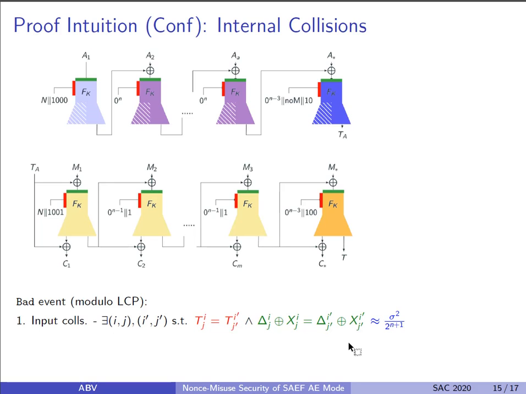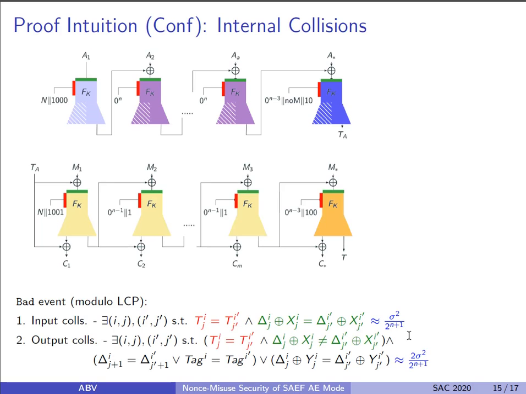Since there are a total of sigma fork calls, that is sigma squared by 2 fork call pairs, we get the total probability of these input collisions as upper bounded by sigma squared upon 2^(n+1).